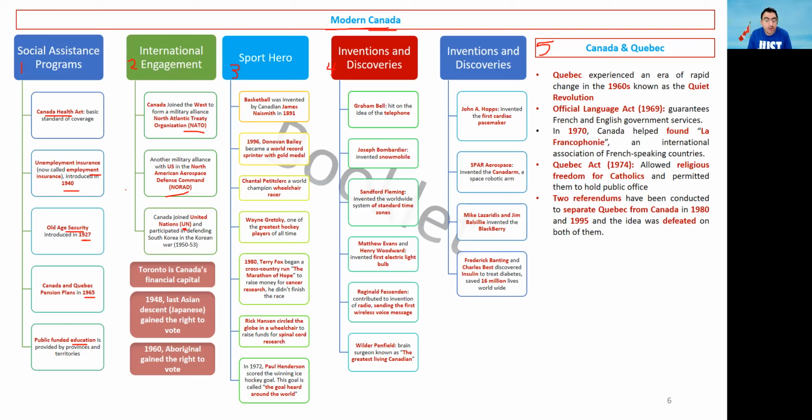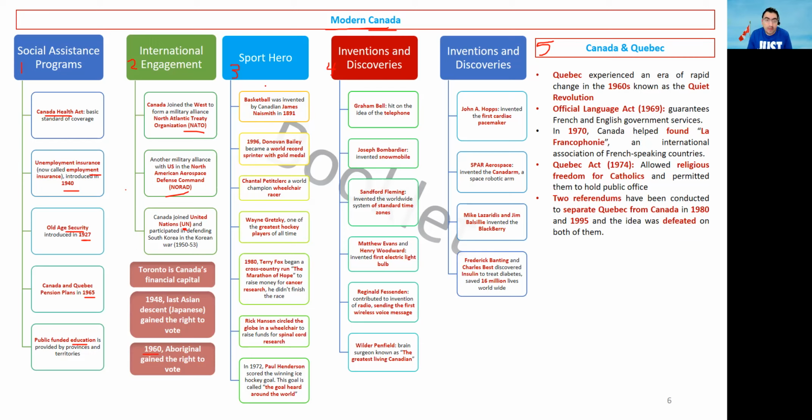Okay, and also Aboriginal people gained the right to vote in 1960. So 1960 also is an important date, it can come in the question. So the question will be, Aboriginal people gained the right to vote in, and then you will have multiple choice, and the right answer will be 1960.